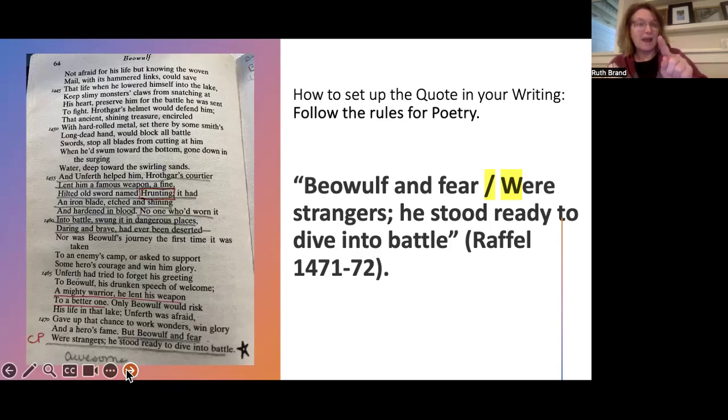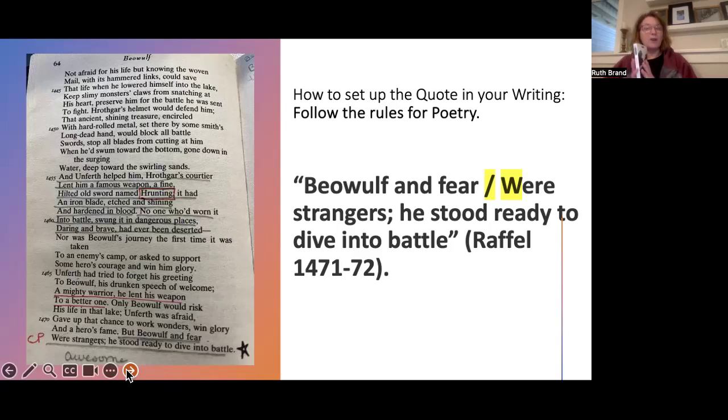Take a look at how the spacing looks, right? It's not justified. It's kind of jagged, and the lines of poetry look different than regular sentences. And we also know it's lines of poetry because he's a poet, but we see line numbers indicated on the left-hand side of the page.